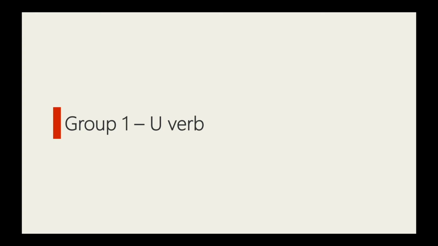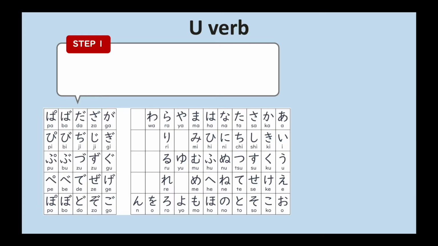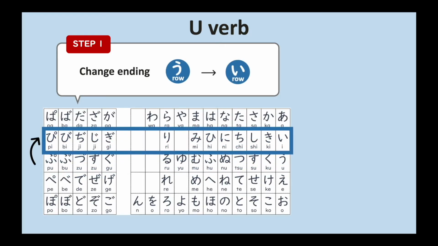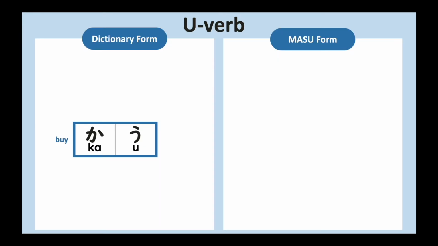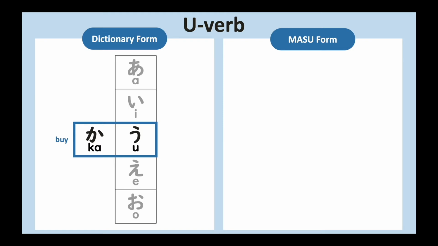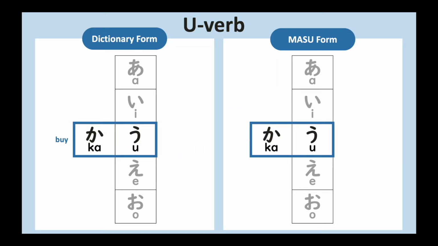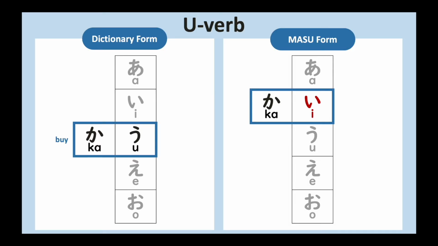Okay, now that we covered the basics, let's learn mas conjugation for U verbs. We can conjugate U verbs to mas form in 2 steps. First, change the ending in the u row to the one in the I row, and then add mas. Let's see some examples. The first example is kau, to buy. Notice that kau has the u ending in aiueo. To conjugate kau into the mas form, we change the ending from u to I by going up 1 row, and add mas, so kau becomes kaimasu.